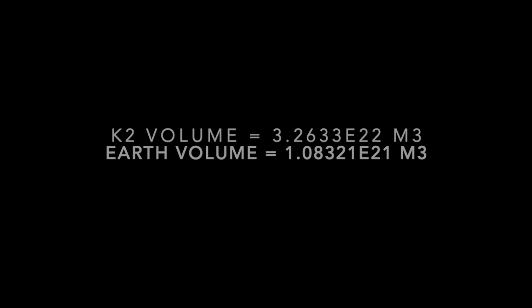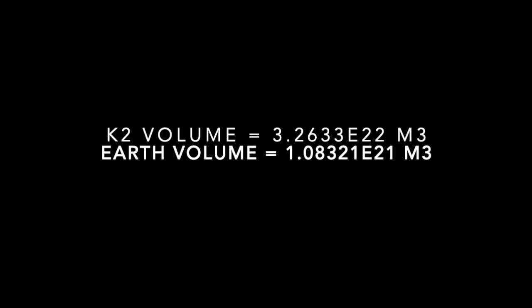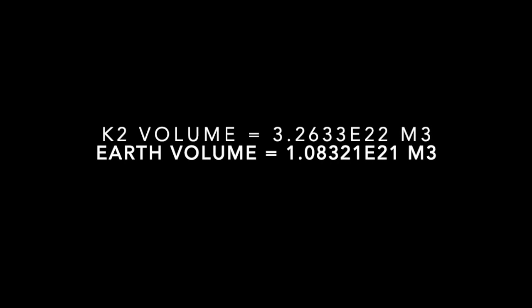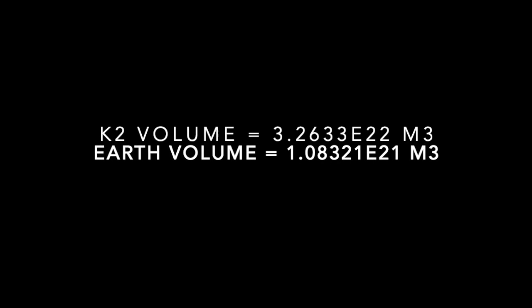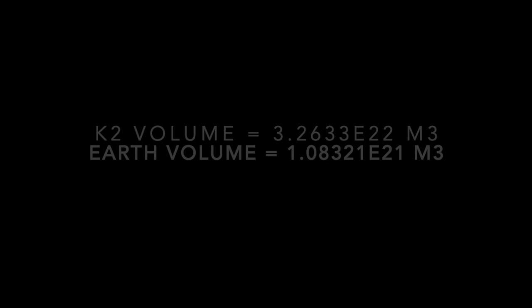The planetary volume. This parameter represents the volume of our planet. It can be calculated using the sphere volume formula with the found radius. Our calculated volume is 3.2633 times 10 to the 22 meters cubed. It can be compared to Earth's volume, which is 1.08 times 10 to the 21 meters cubed.